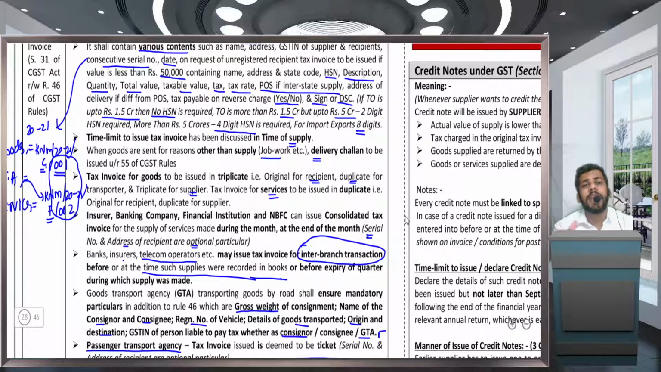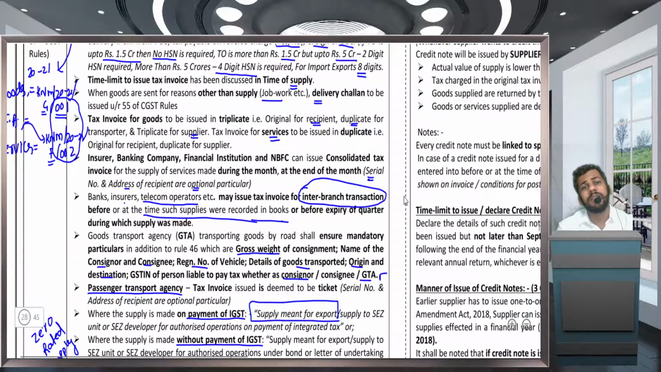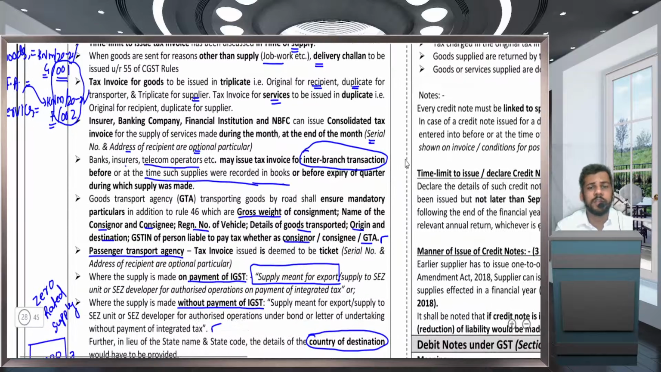Now, what is the time limit to issue? It is written in Section 13. For supply of goods, up to the date of delivery. Whenever you are delivering the goods, you have to issue invoice. And if the supply is not involving movement of goods, at the time of delivery. If you are supplying service, then you have to issue within 30 days of provision of service. However, if you are a banking company, financial institution, NBFC or insurance company, you have to issue tax invoice within 45 days of provision of service. And if you are supplying goods for reasons other than by way of supply, you have to issue delivery challan.